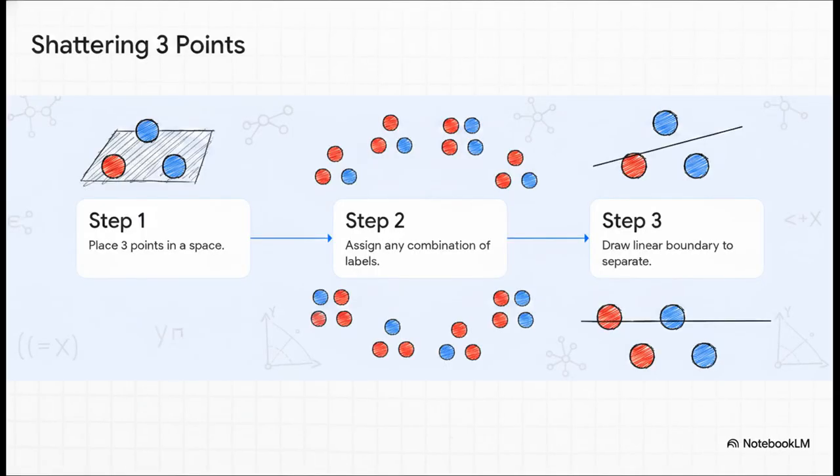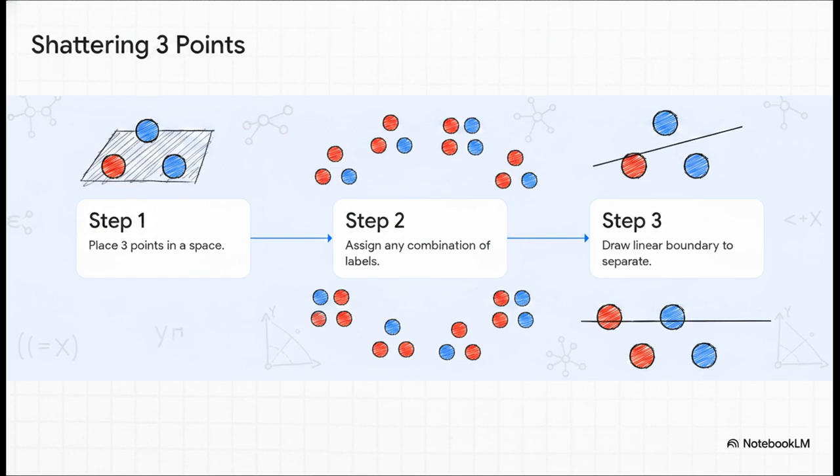Enter the concept of shattering. Picture a 2D space. Step 1. Place 3 points anywhere, as long as they aren't in a perfectly straight line. Step 2. Assign them any combination of labels, let's say positive or negative, red or blue. There are 8 possible ways to label those 3 points. Step 3. Try to draw a single straight line that perfectly separates the reds from the blues.